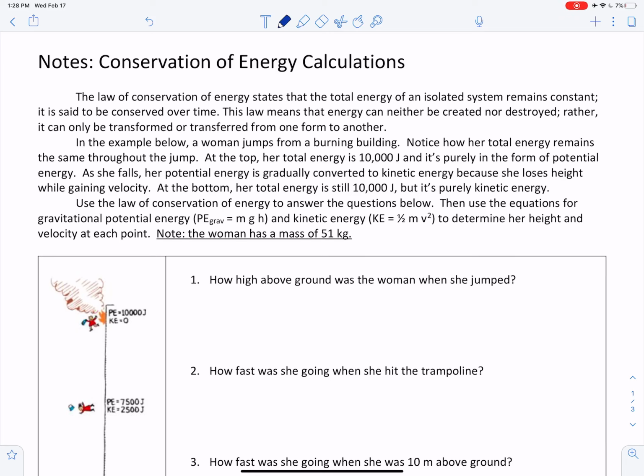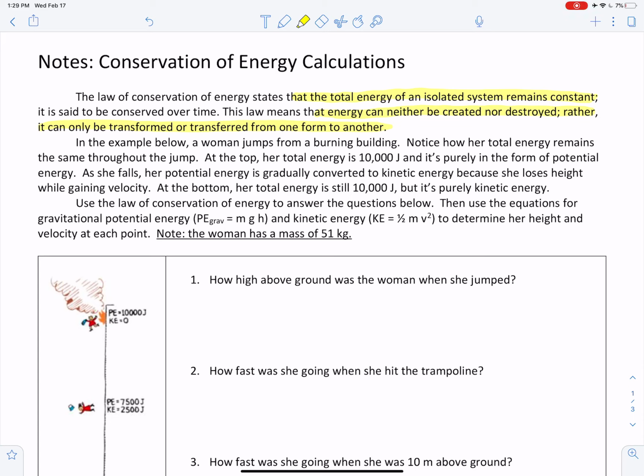In this video, we're going to talk about conservation of energy and how the law allows us to solve some problems if we know how to do the calculations. As a reminder, the law of conservation of energy states that the total energy of an isolated system remains constant. It's said to be conserved over time. Energy can neither be created nor destroyed. It can only be transformed or transferred from one form to another.